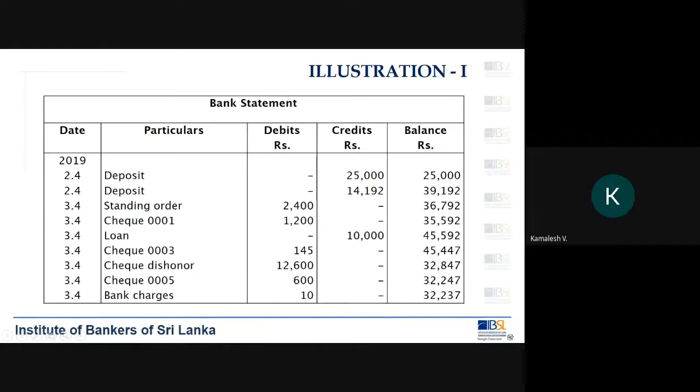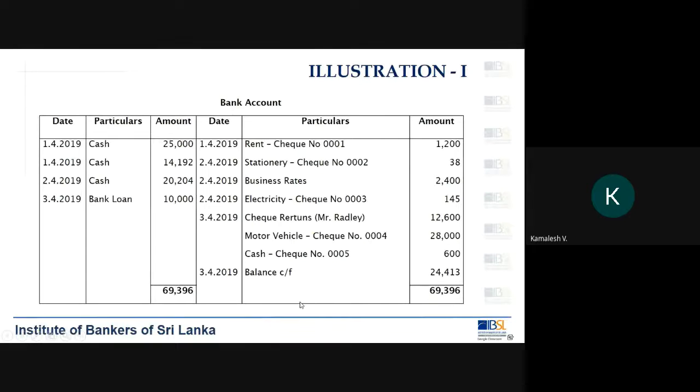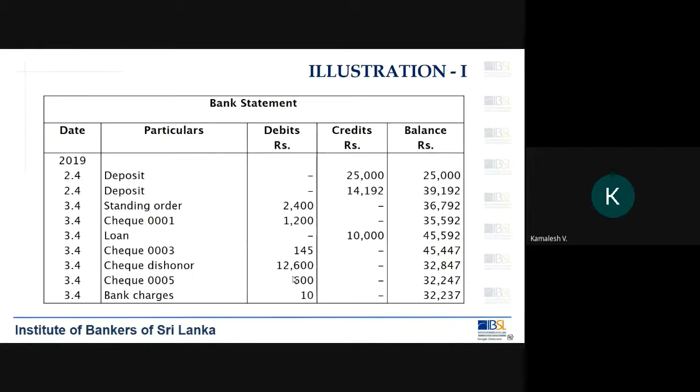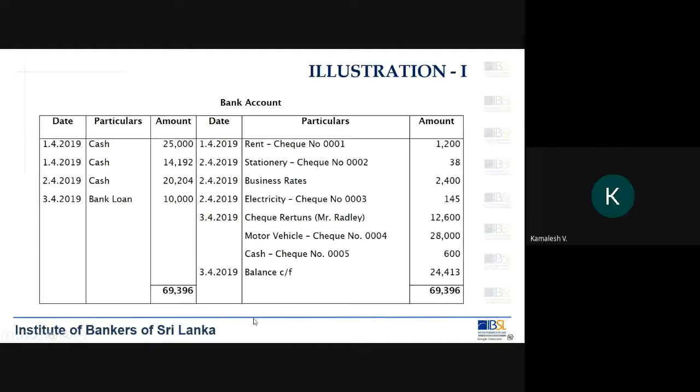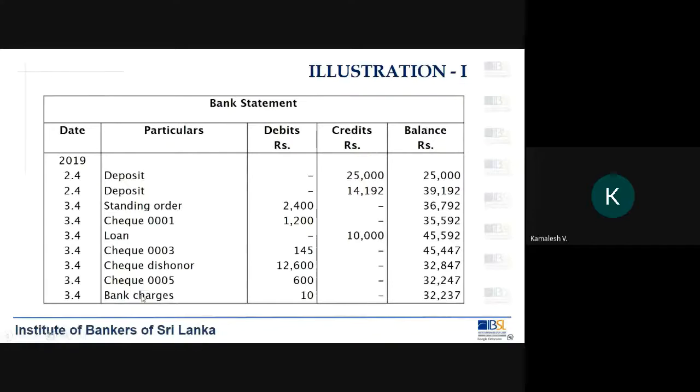So if you have a debit here, correspondingly, you should have put a credit here. But why haven't you put it? Because you don't have any evidence. There is no source document. The source document will be when you receive the bank statement only. So next month, you will put that 10 here. But right now, that 10 rupee becomes an adjustment.